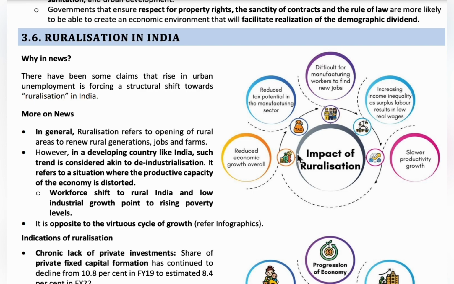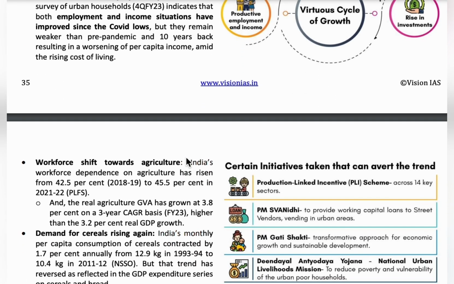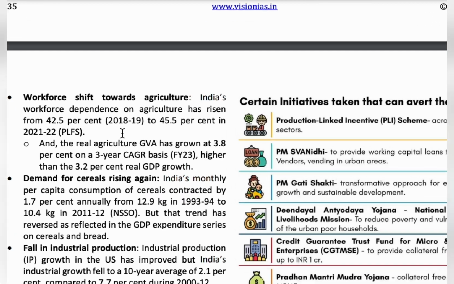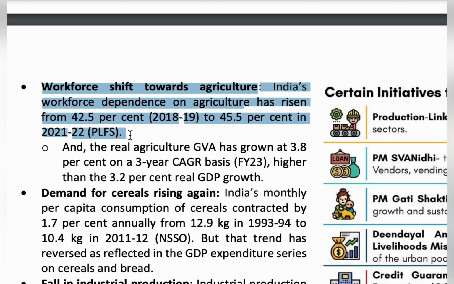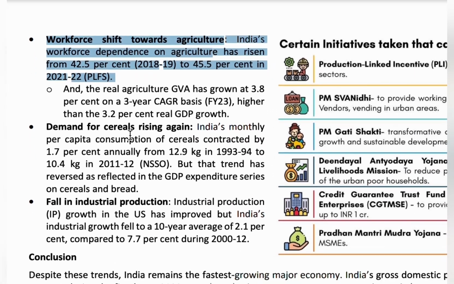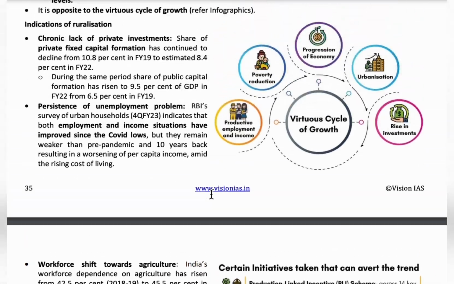India's workforce in agriculture has increased from 42.5% in 2018-19 to 45.5% in 2021-22. So industrial production of the country has decreased, and due to the COVID pandemic the unemployment rate has increased, we went 10 years back, and our per capita income has also worsened. So the impact of ruralization is that economic growth decreases.